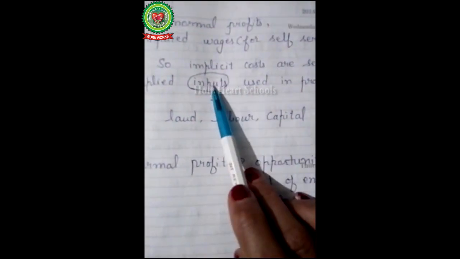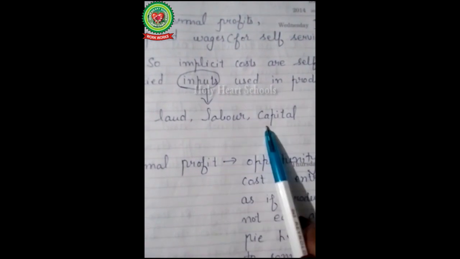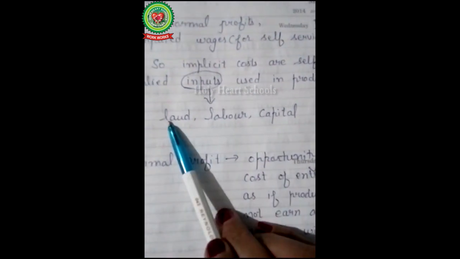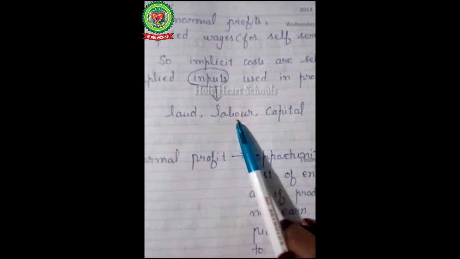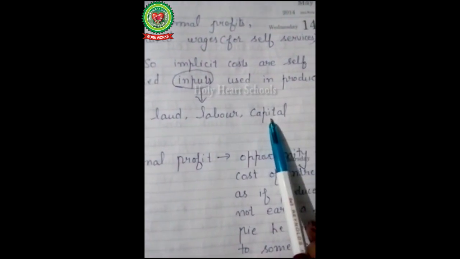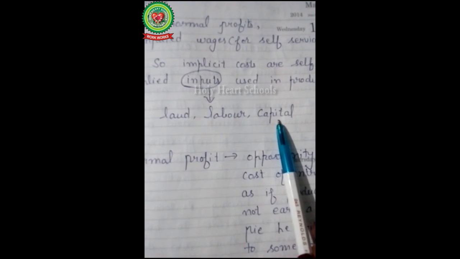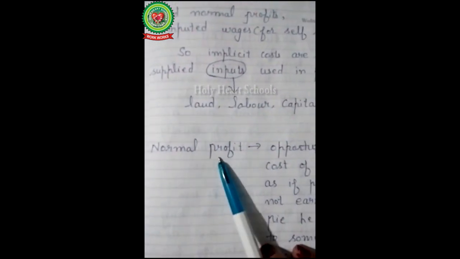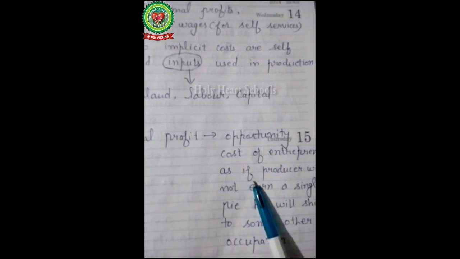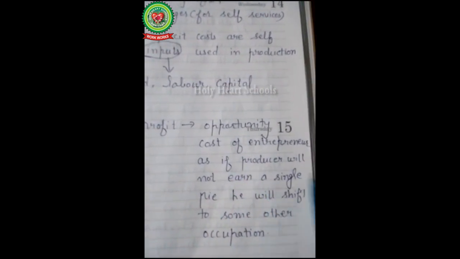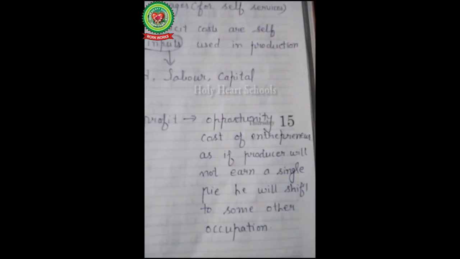So implicit costs are self-supplied inputs used in the production process. Input means land, labor and capital. The entrepreneur's own purchased land, the entrepreneur's self-services, and the entrepreneur's own purchased machinery are used in the implicit cost.